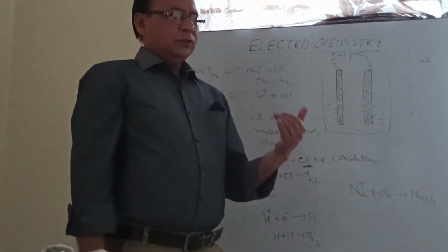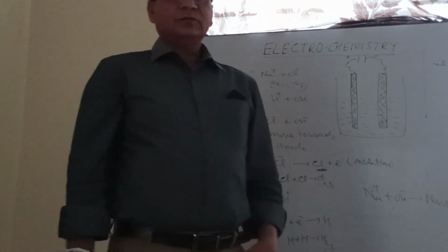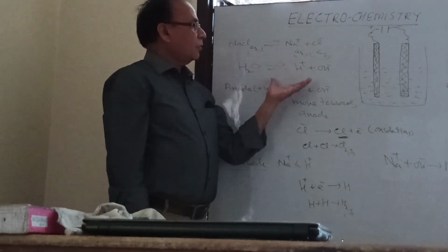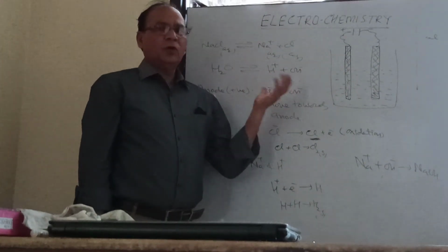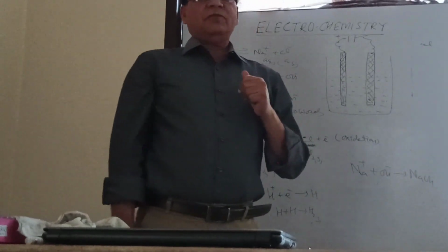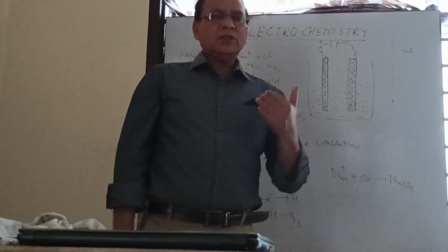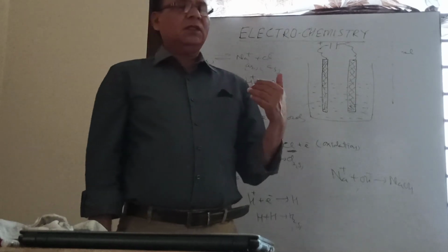We discussed how electrolysis takes place in the electrolytic cell. But there is one more aspect which we will have to discuss, that is the quantitative aspect of electrolysis. Quantitative aspect means how much amount of substance is deposited and liberated on the electrodes.